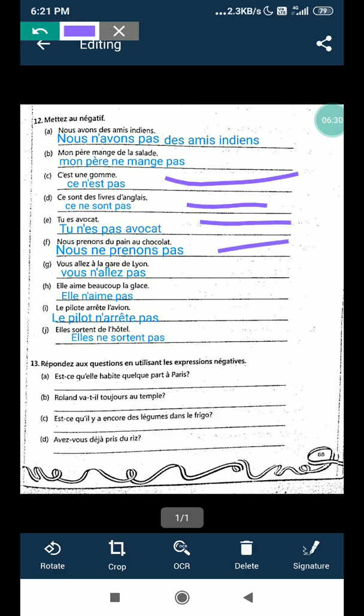You have to write the complete sentence. You will not leave it like this. Okay. Thank you. Take care and complete your books.